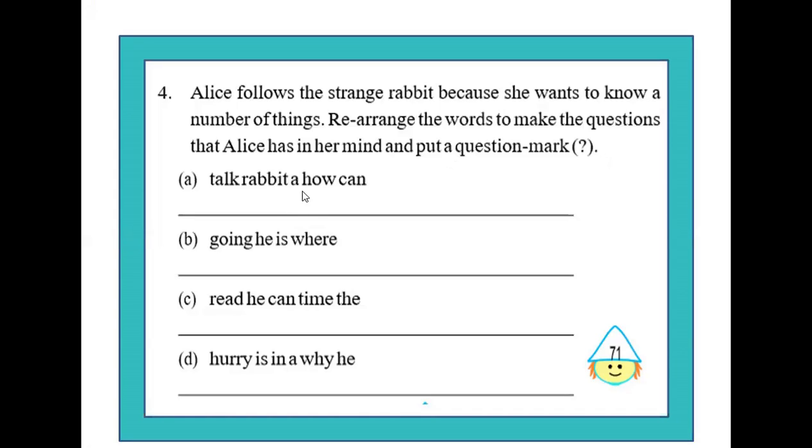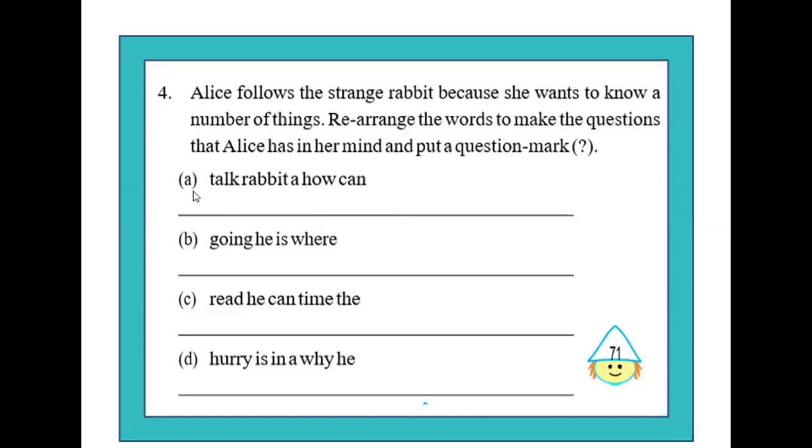In this exercise, 4 questions that went through the mind of Alice when she spotted the strange rabbit are given here. But the catch is, these questions are not put in the right order. They are jumbled up. So you will have to find the correct order of these words and frame questions. Let's do them one by one, children.